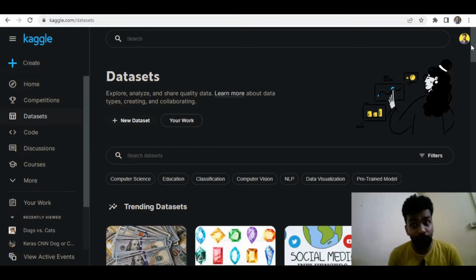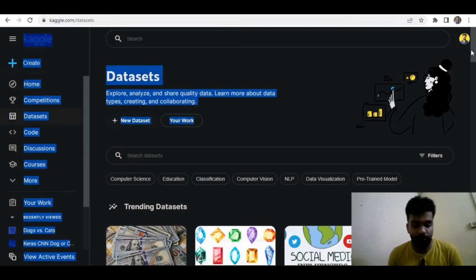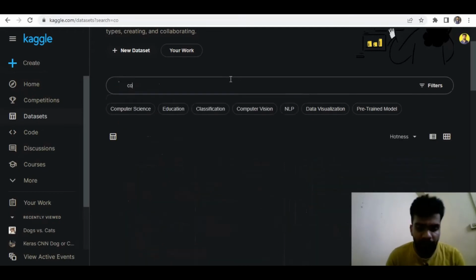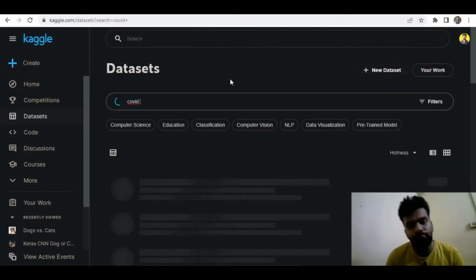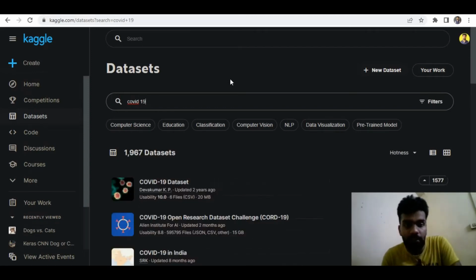So these are completely free to use. For example, let's search COVID-19. If you want to work on a COVID-19 project and just want the dataset, just search COVID-19, and you can see we have the datasets regarding that. You can download it and use it for your projects. So that's the datasets tab.